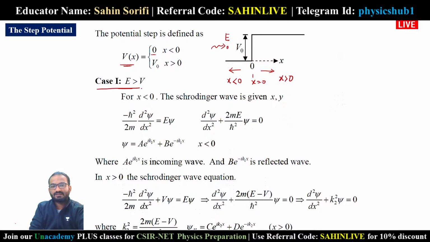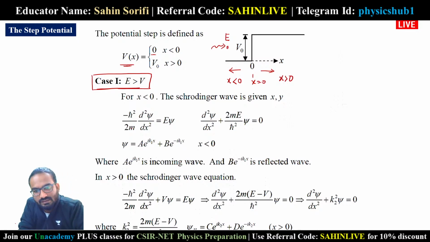The first case is that the energy of the incoming particle is greater than V. Another possibility is that the energy of the particle is less than V. So what will be the mechanics if the energy is greater than V or less than V? Let's consider the first case, E greater than V.